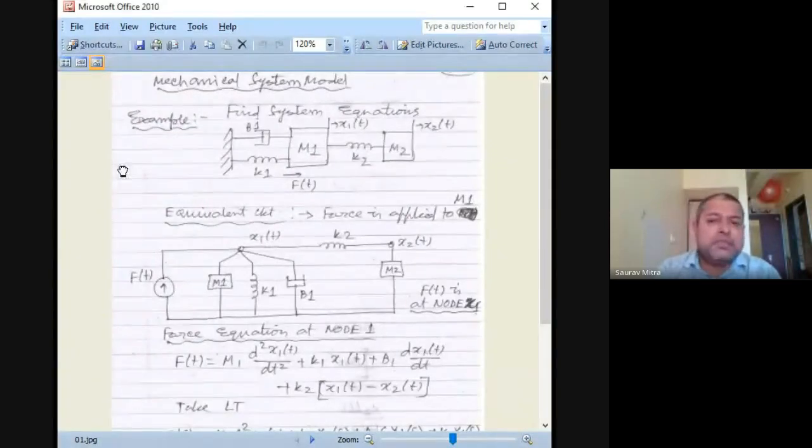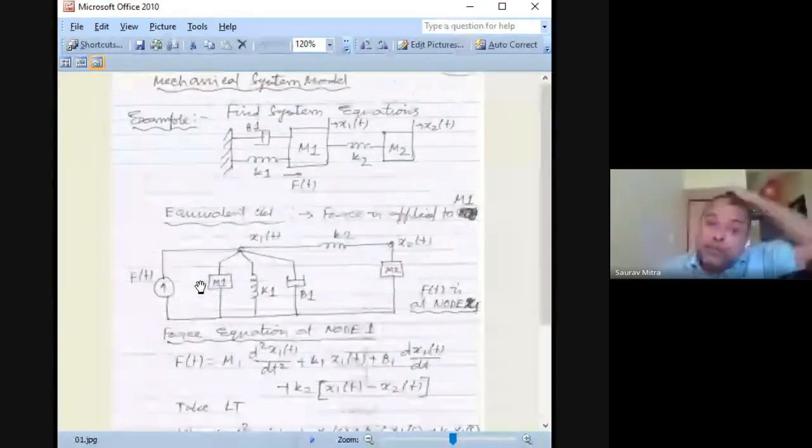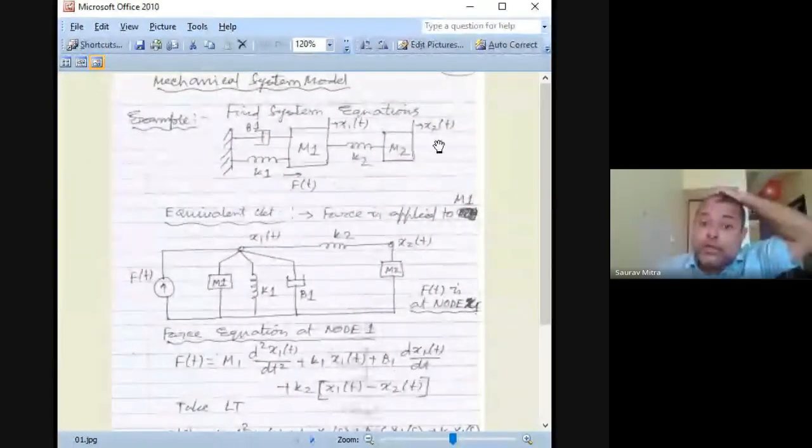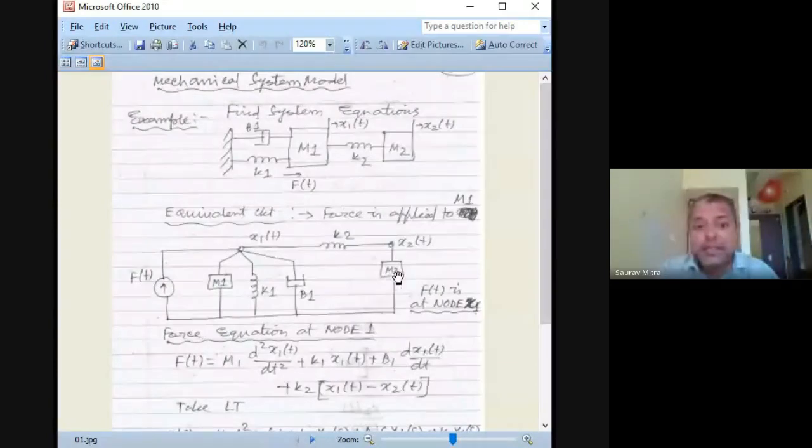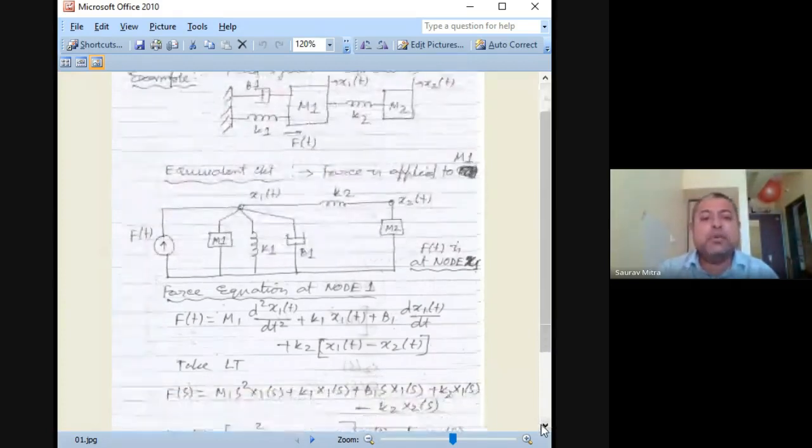Students are still joining. So, what is the free body diagram? This is F, M1, K1, B, these three things and the input force. This is the first thing. In the previous numerical we had done, the force was here after M2, so M2 and F were coming in parallel. But in this case, the difference is that F is coming to the left side, that is M1, B1, K1, and this is the free body diagram. Now K2 and X2 like this, and we are supposed to write the equation.